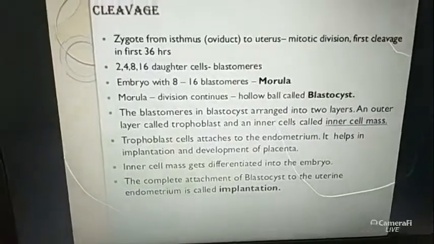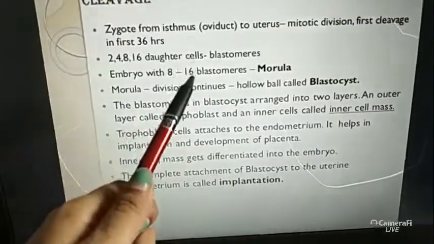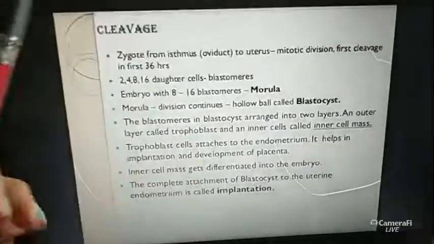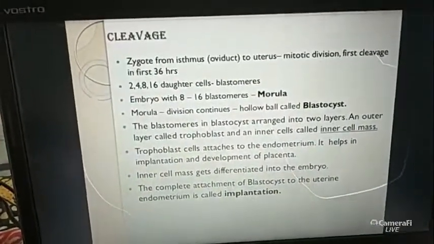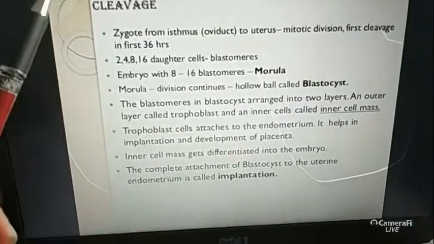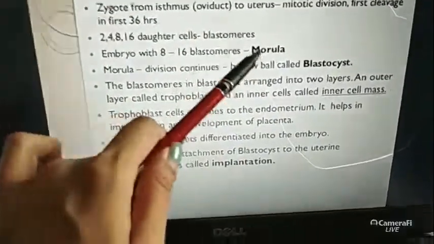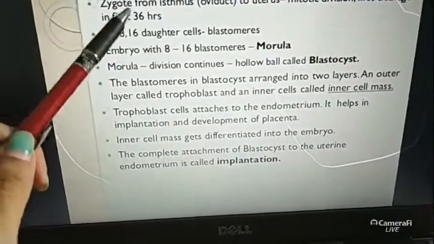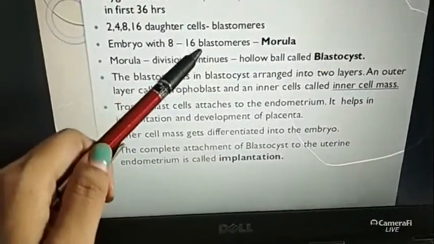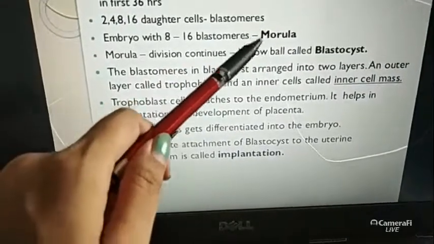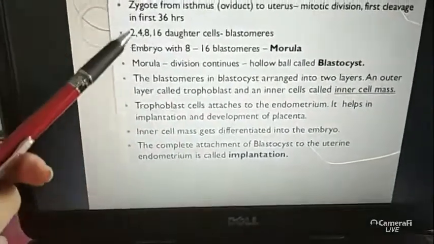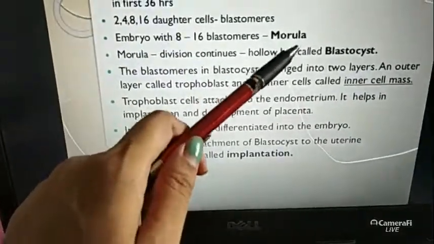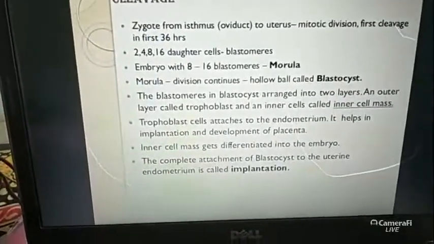Morula is actually the name of a stage, when the embryo contains 8 to 16 cells. And when it further divides and transforms into the hollow ball-like structure, this is called the blastocyst.